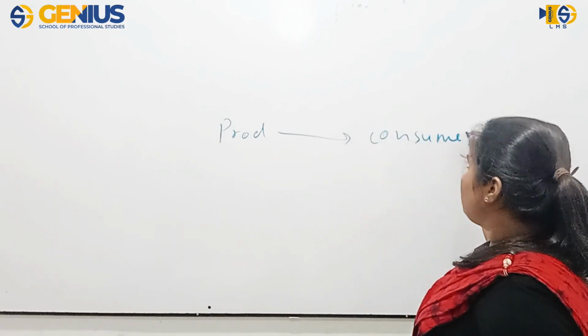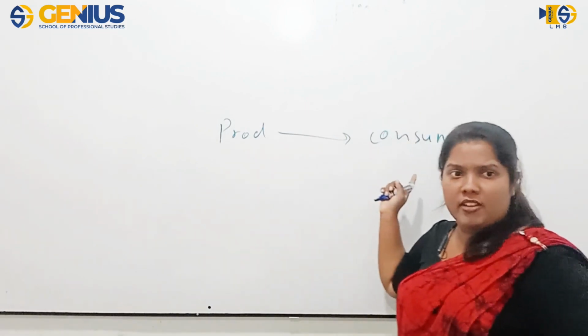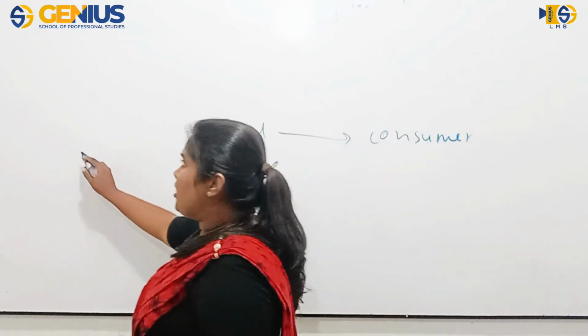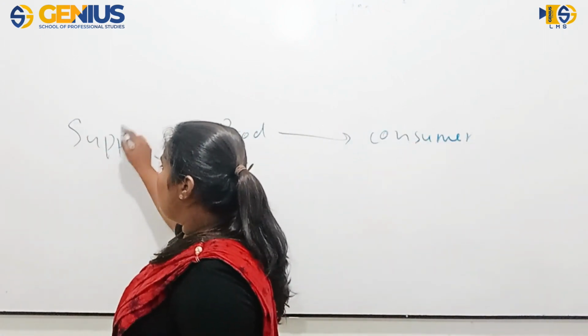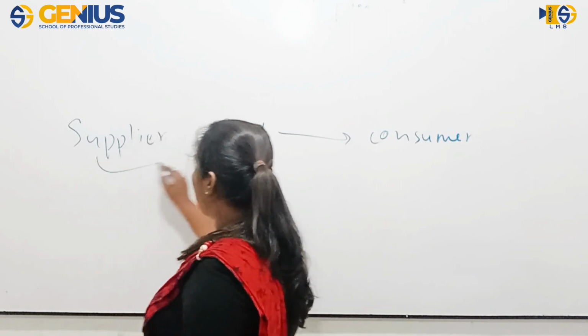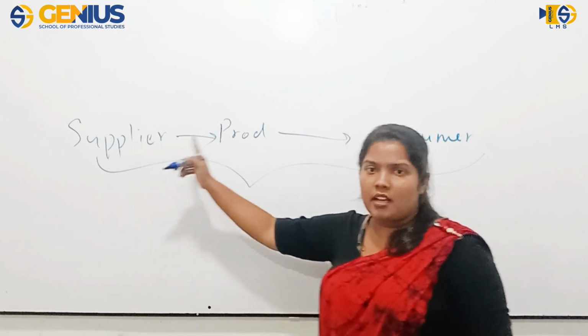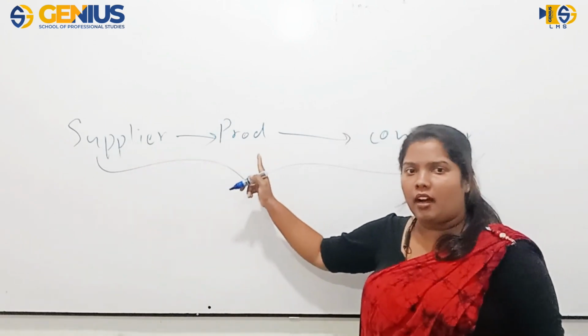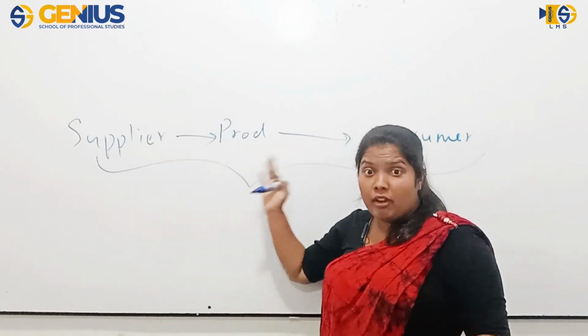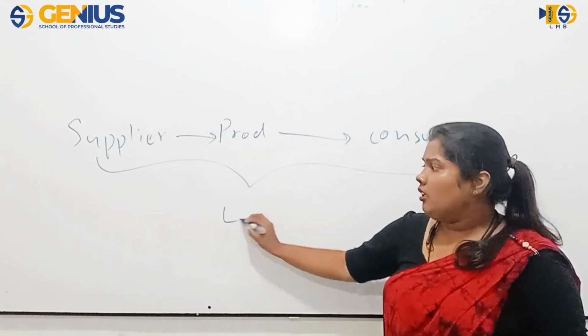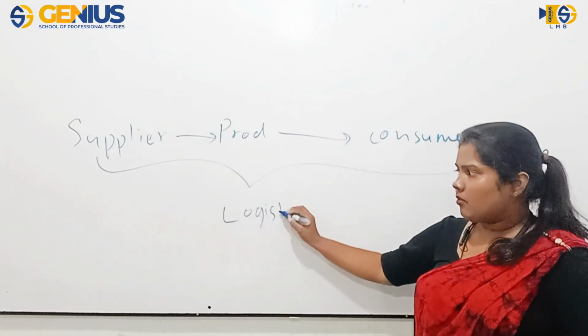And in logistics, we are discussing from the point of the supplier to the consumer, how raw materials are taken from supplier to producer and how the manufactured products are delivered to the consumer. All those things will be covered in logistics.